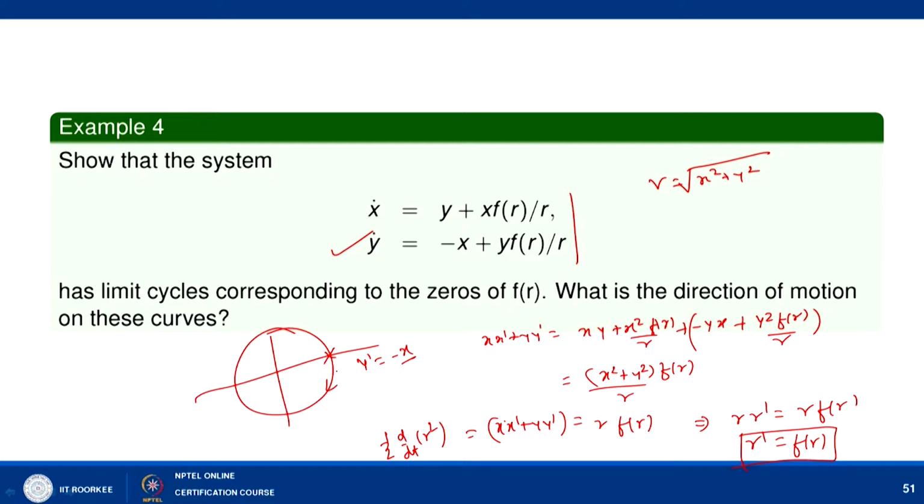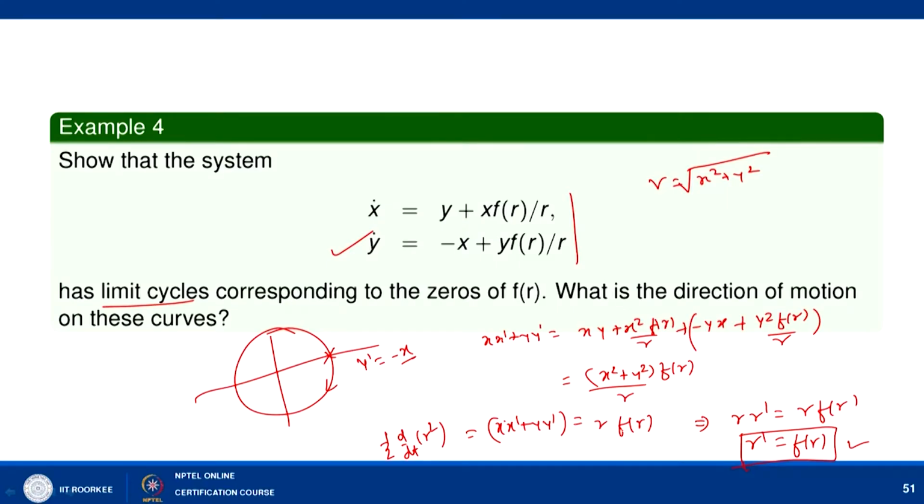Okay, here now suppose we have not proven that these are limit cycles. So for that let us say that f(r) has two roots, say r naught and r 1, where r 1 is bigger than r naught. So we can use the wavy curve method and write this, and with the help of this you can check which one is a stable limit cycle and which one is the unstable limit cycle here.